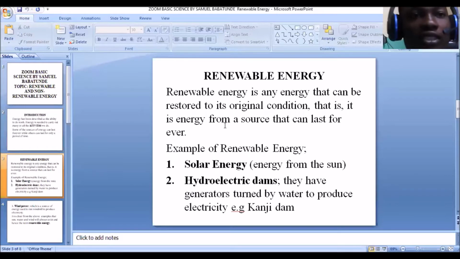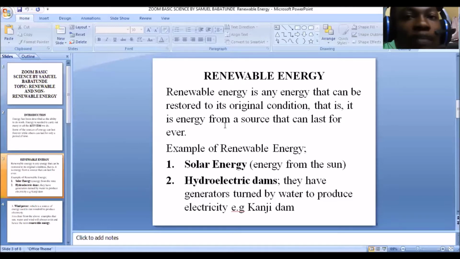Now, renewable energy. Renewable energy is any energy that can be restored to its original condition. In other words, it is energy from a source that can last forever. Like I said, some sources of energy can last forever, while some cannot. They only last for a period of time. Those energy from sources that can last forever are what we refer to as the renewable energy. They can last for a very long time. Why? Because they can be restored to their original condition. Because they can be restored, they cannot be used up.